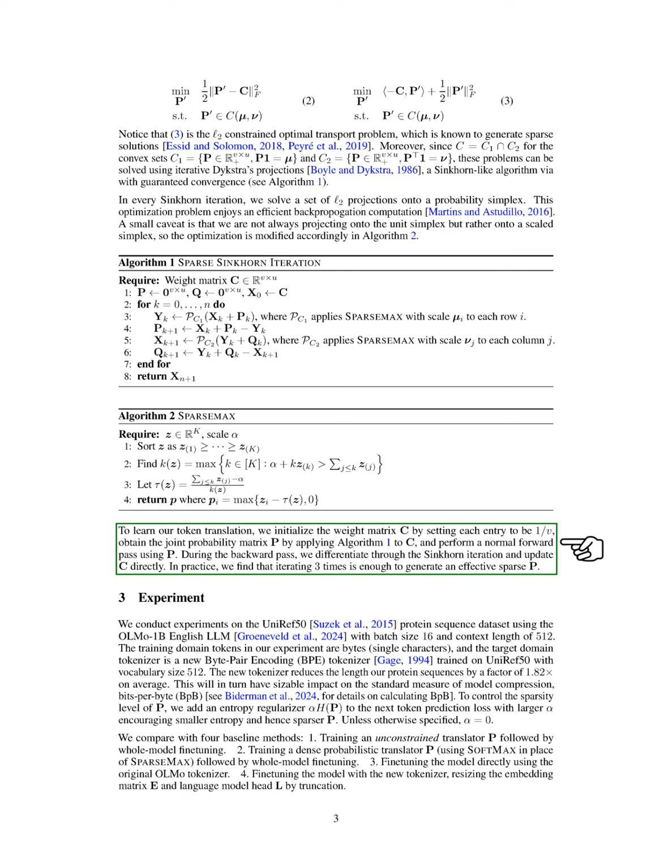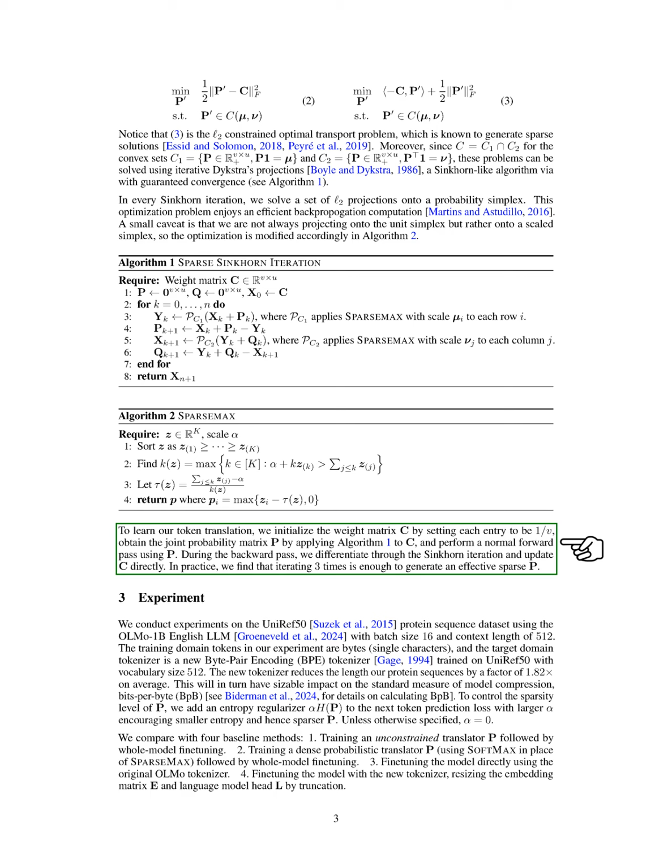For our experiments, we use the UniRef50 protein sequence dataset with the OLMo-1B English language model, processing batches of size 16 and a context length of 512. Our training tokens are single characters, while the target domain uses a new byte pair encoding tokenizer trained on UniRef50, which reduces the length of protein sequences significantly. This reduction impacts the model's compression efficiency, measured in bits per byte.